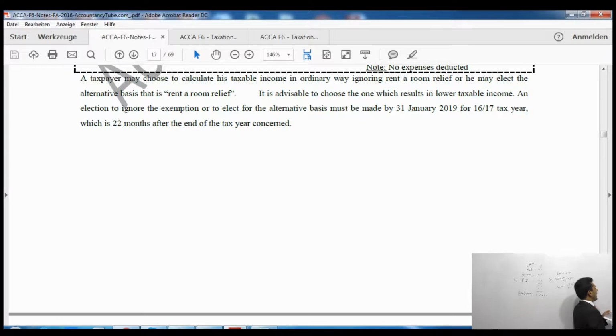However, whichever way he chooses, say for example, if he chooses the rental room relief way, then he must inform HMRC by 31st January 2019, which is 22 months after the end of the tax year. So this date, 31st January 2019, is for our current tax year, which ends on the 5th of April 2017.